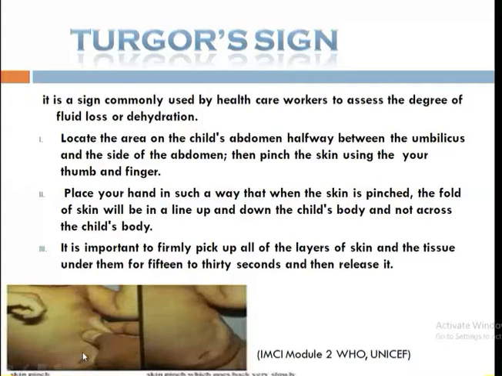Thumb and finger, you have to just pinch the skin between the umbilicus and the side of the abdomen. Then place your hand in such a way that when the skin is pinched, the fold of skin will be in a line up and down the child's body, and not across the child's body. It's not across the body. It's in a line up and down the child's body. Like this you have to pinch the baby's skin in the abdomen.